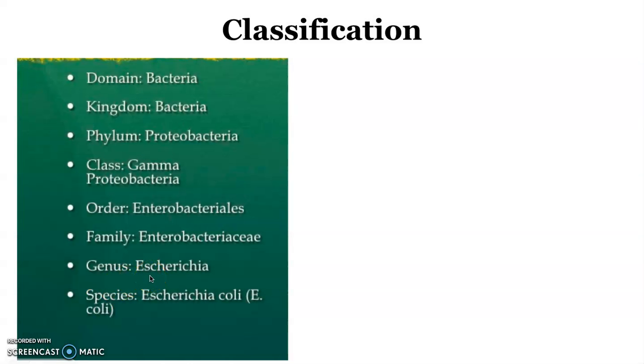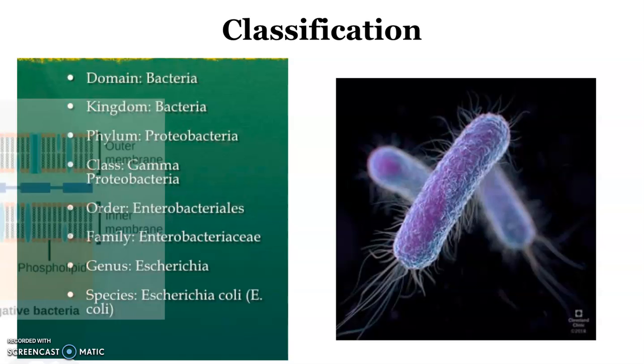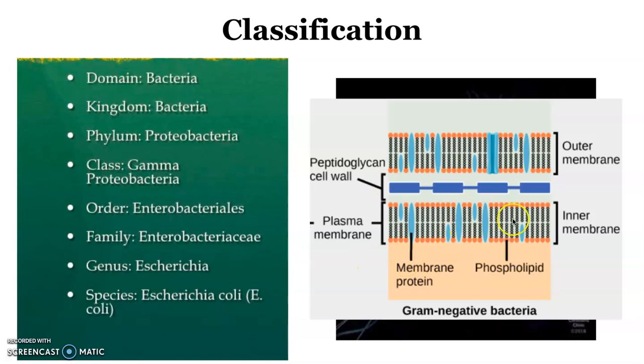Let's now talk about its classification. E. coli is classified as a bacterium because it is unicellular. It belongs to the phylum Proteobacteria as it is a gram-negative microorganism, meaning that it has a thin cell wall composed of a few layers of peptidoglycan and additional structures surrounded by an outer membrane. As you can see in this picture, we have a plasma membrane, we have a peptidoglycan cell wall, and we have the outer membrane.